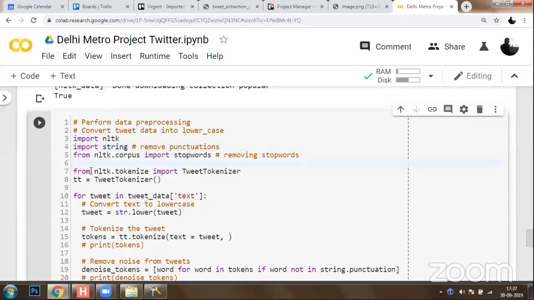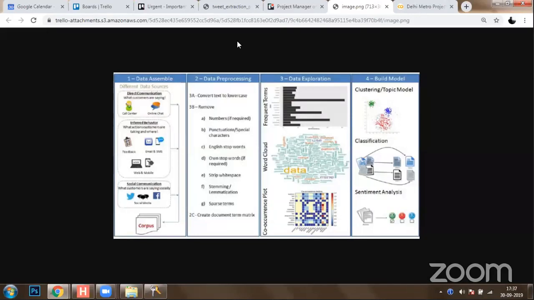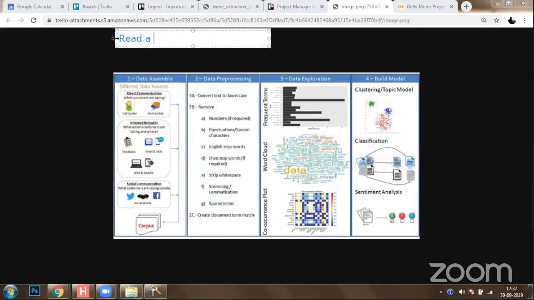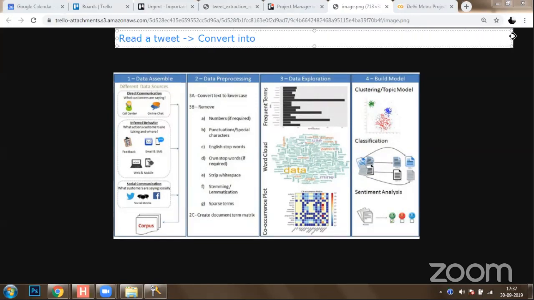Clear? One more library you would need is the tweet tokenizer. What does that mean? The very first step is that you read a tweet and convert it into lowercase text. Once you've done that conversion, you have to tokenize.